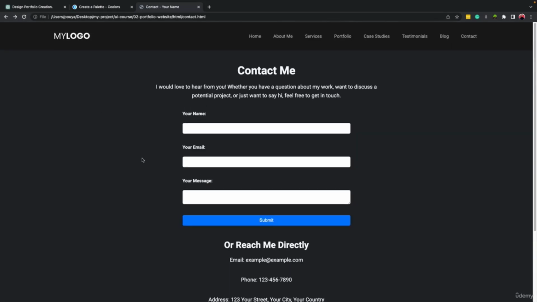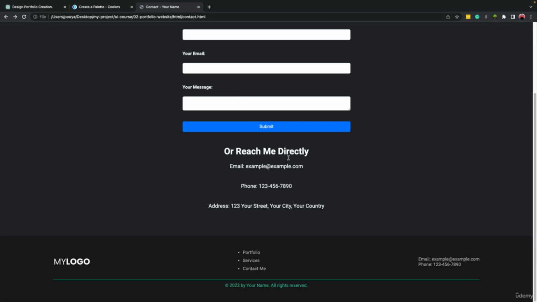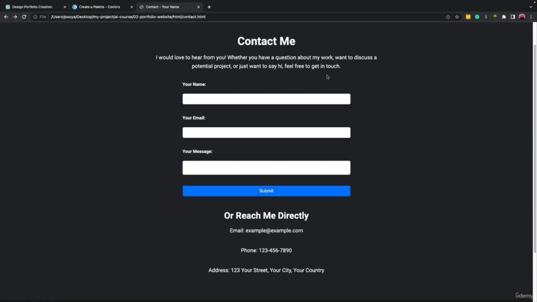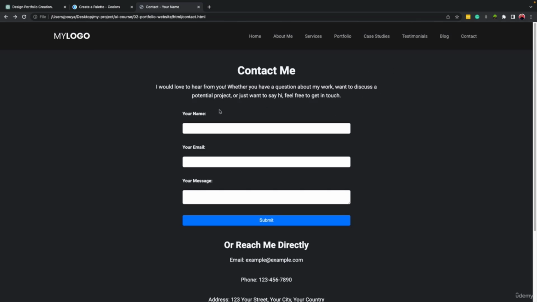It looks much nicer, right? We have the contact me, then we have our form where we can write our message, and then some additional information. Now we can spend some time on the style and make it look better. We can add some distance here, maybe add a border to this form. But in general, it looks good, and based on your taste, you can improve it.